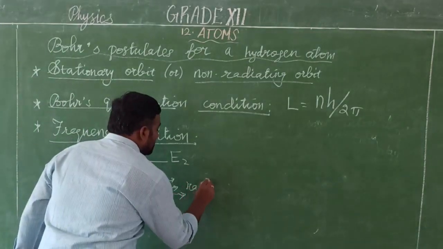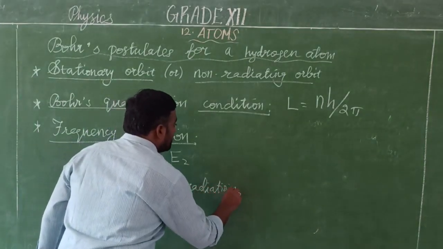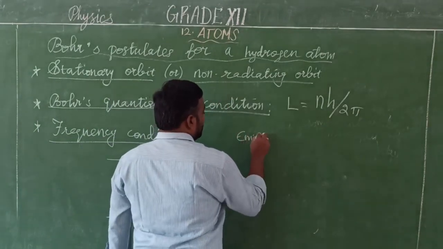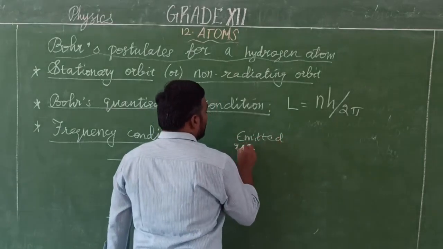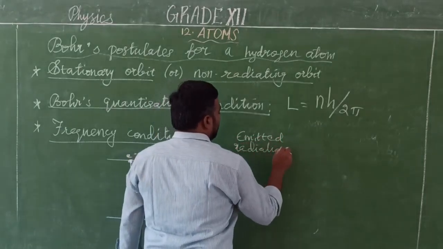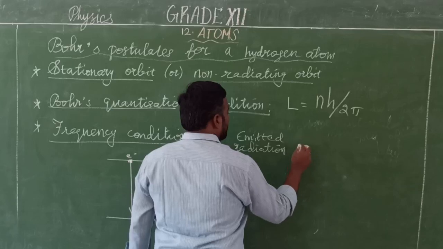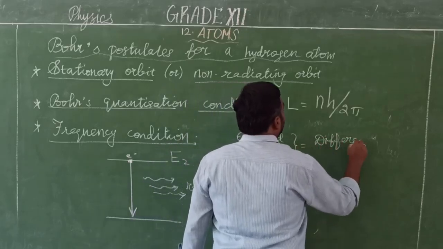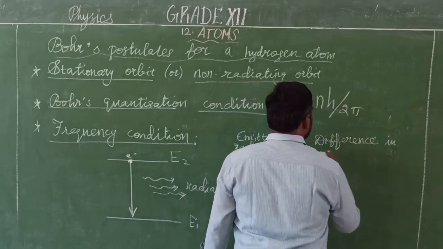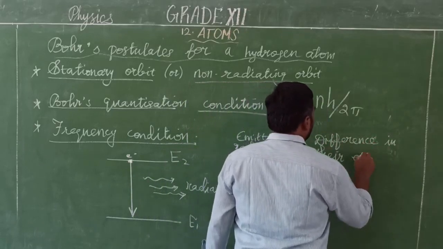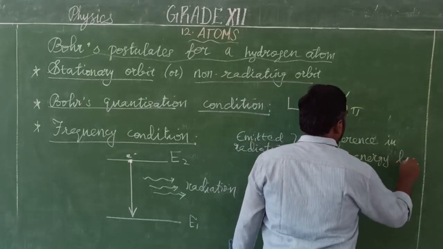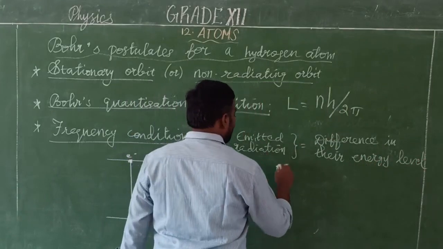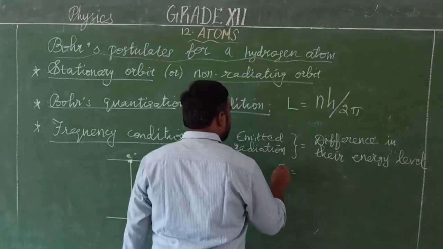So the emitted radiation will be the difference in their energy level. Okay, so that is the emitted radiation. E is equal to the difference in energy level.